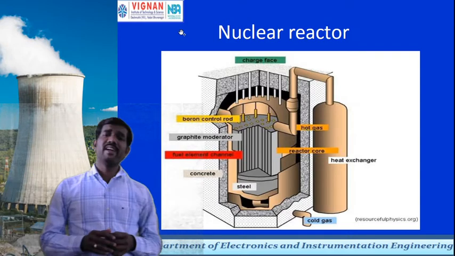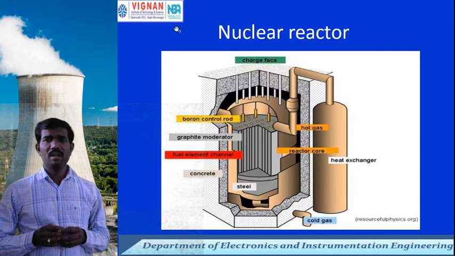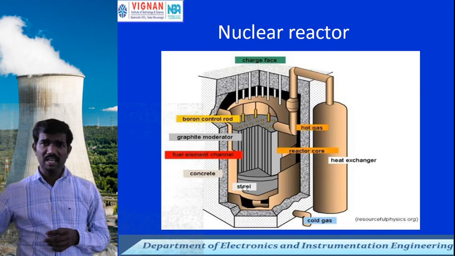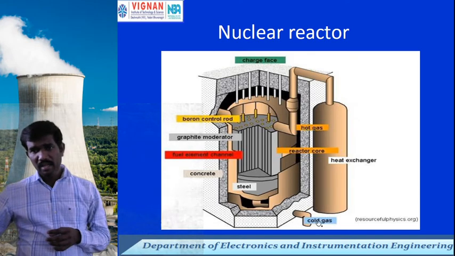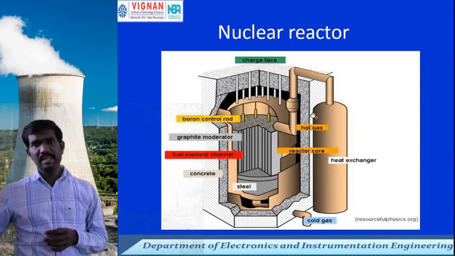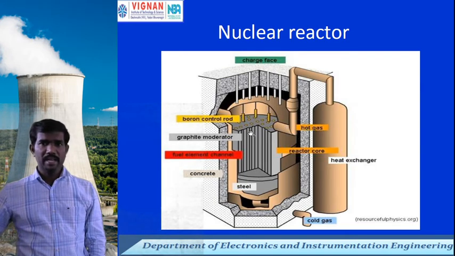This nuclear reactor contains different elements. At the bottom a steel element is placed, and at the right side bottom, cold gas enters the chamber, and a heat exchanger is also arranged. That heat exchanger is connected with the hot gas, and in the middle part we have the reactor core.